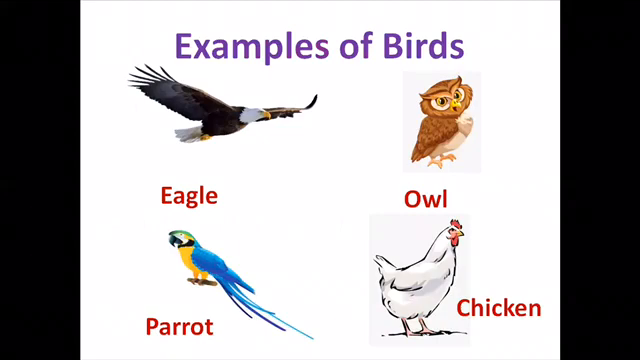Examples. The eagle. Look at this eagle. It's a bird. It can fly. It lays eggs. It is covered with feathers. The owl, the parrot, and the chicken. These are some examples of birds, and we have many, many other examples. And they all share the common thing that they are birds, they lay eggs, they are covered with feathers.